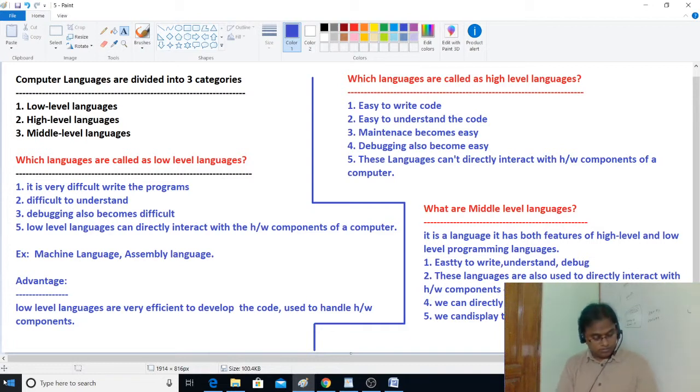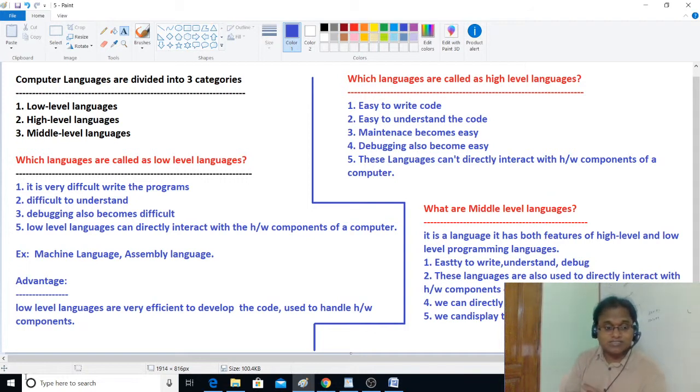Got my point? Yes. So now I think we have got some clarity about low level languages, high level languages and mid level languages. High level languages are very easy to understand, write, maintain, debug, etc., and can't directly interact with the hardware components of a computer. Low level languages, yes, are very hard to write, very hard to understand, very hard to debug. Even if you write the code, some other person can't understand it very easily. That's what happens. Examples of low level languages are machine language and assembly language.